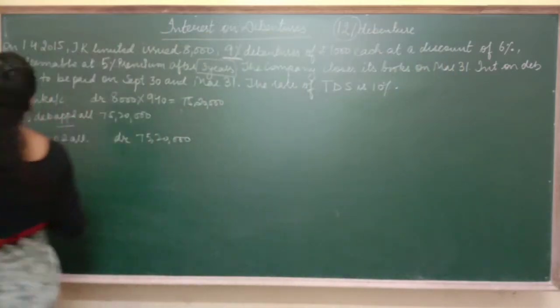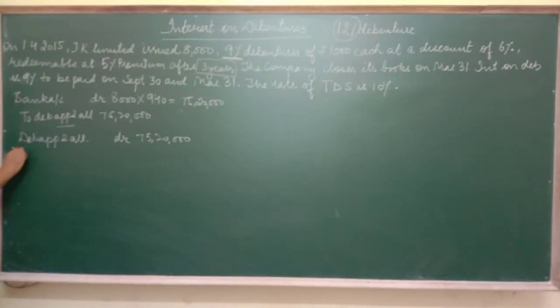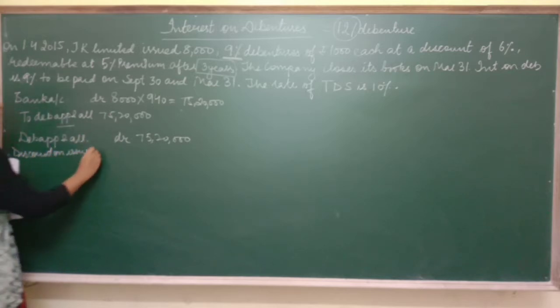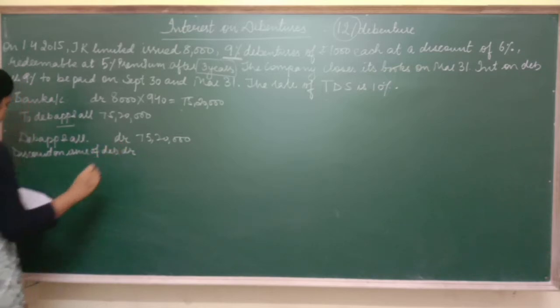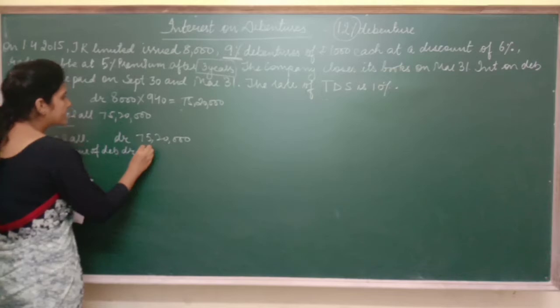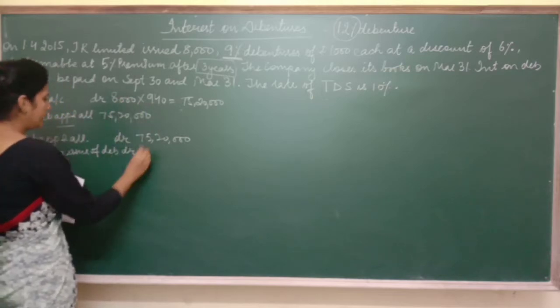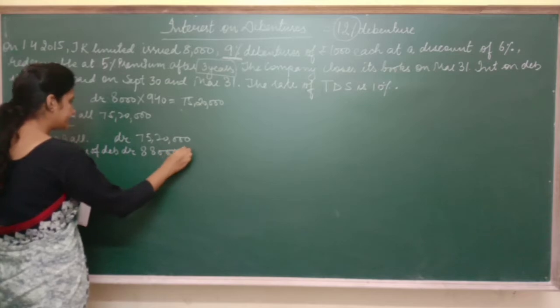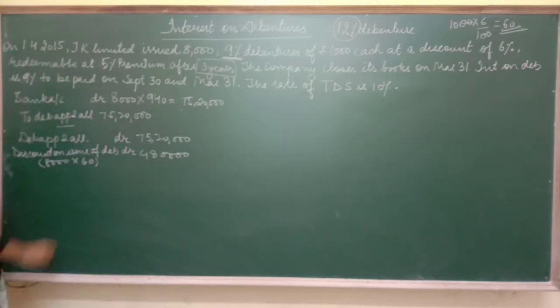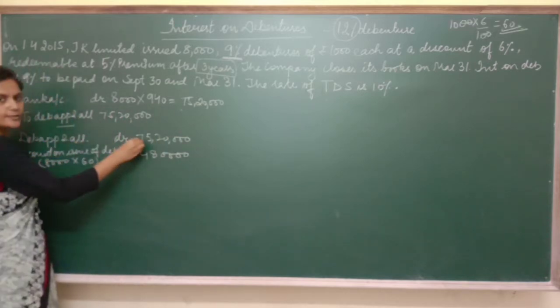So this becomes a loss for you. Discount. So you are going to debit it. Discount on issue of debentures will be debited, and it will be 60 into 8,000. So it will be 8 lakh 40 thousand. Next would be debenture application debit, the same amount.